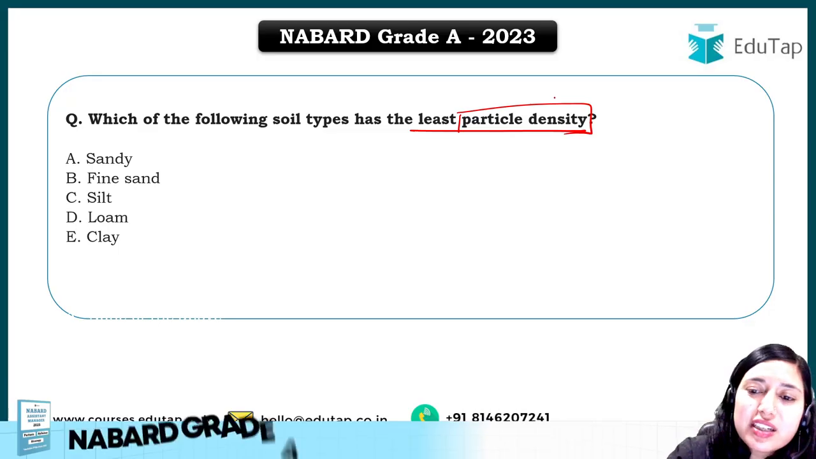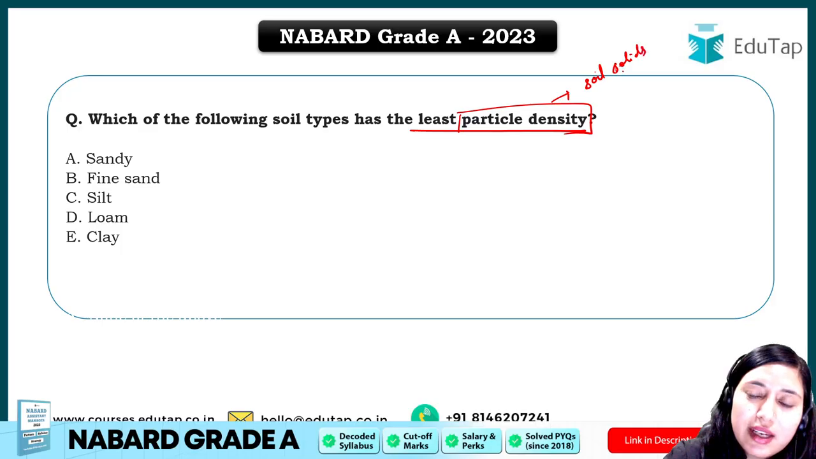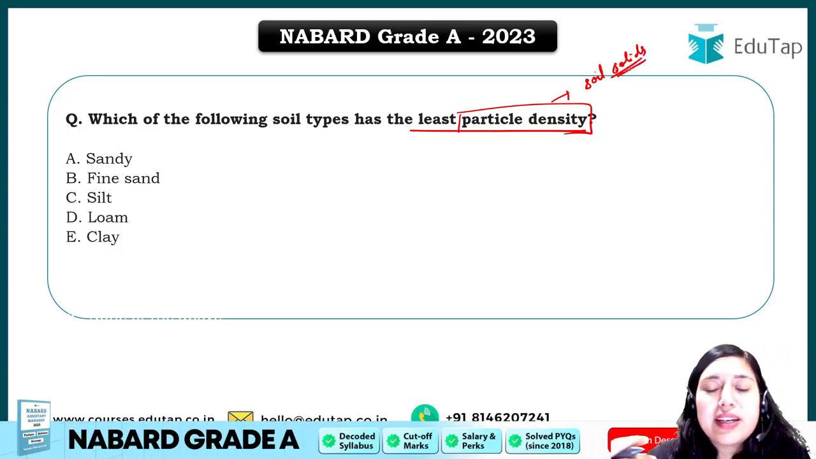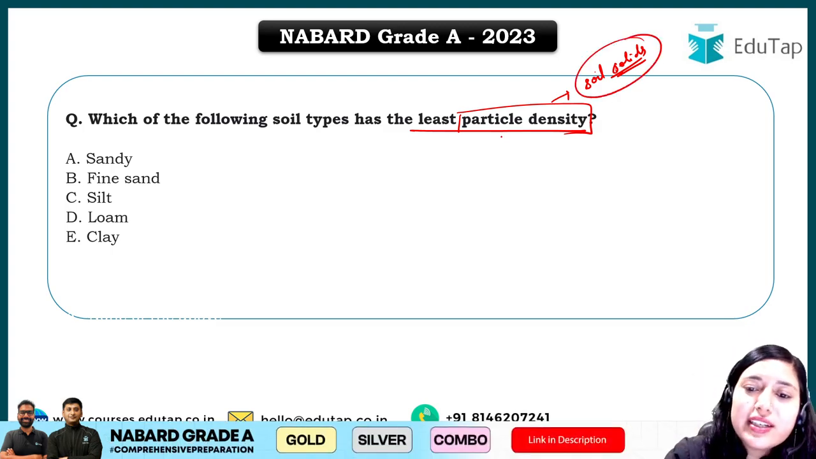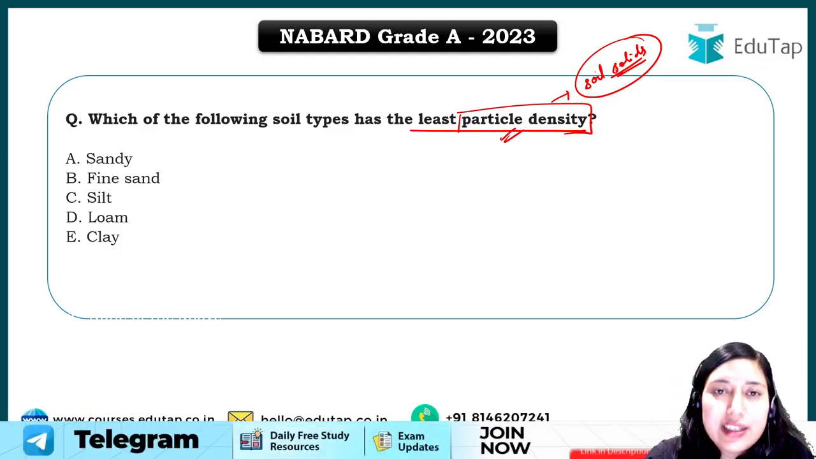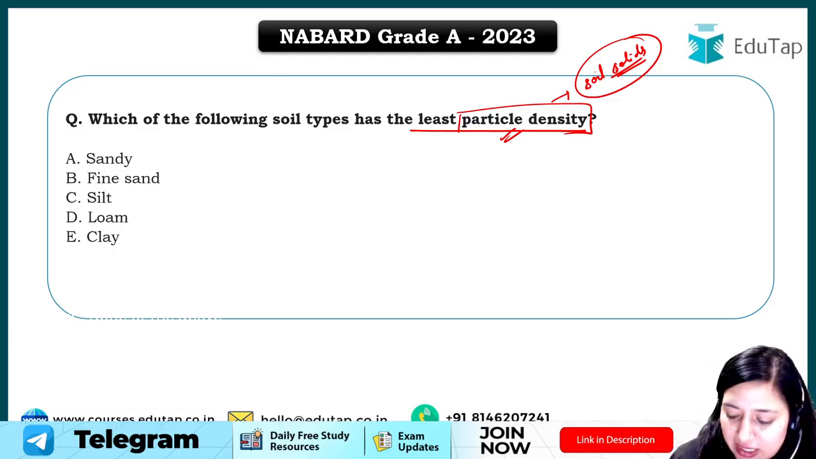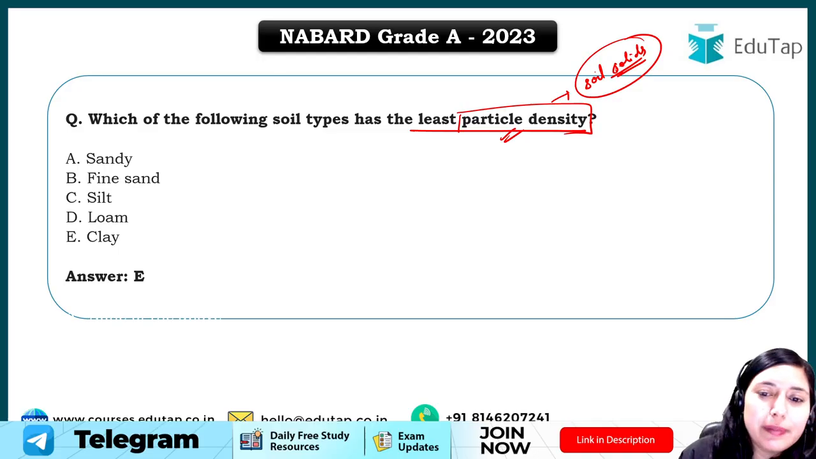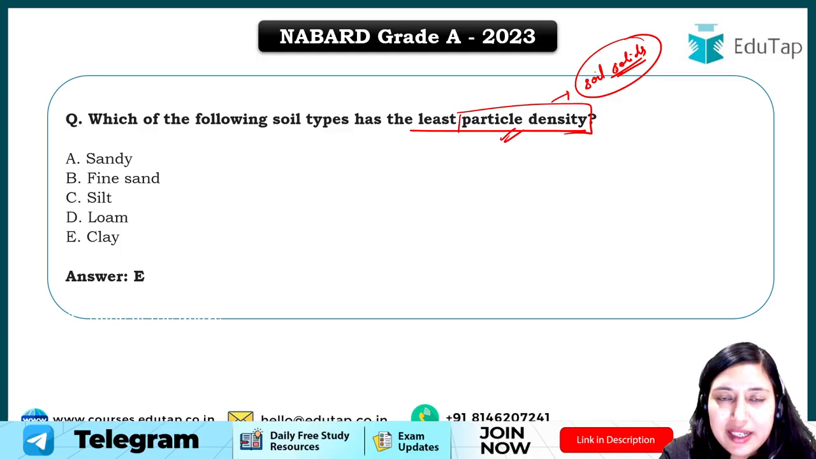Rather we are just concerned about soil solids, right? So when we take out the density of soil solids, that is the particle density, and it is also known as real density or actual density. So basically, out of the given options, if we see, the particle density of clay will be... which of the following soil types has the least particle density?